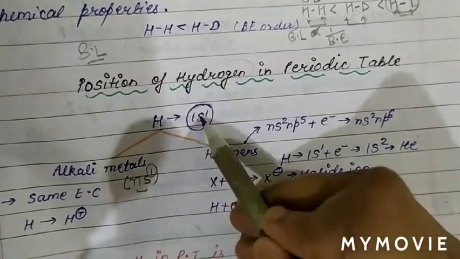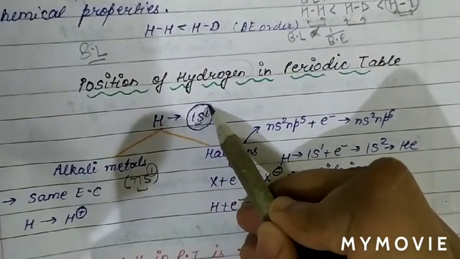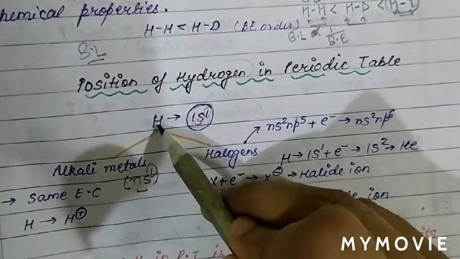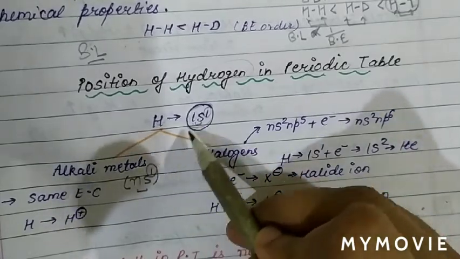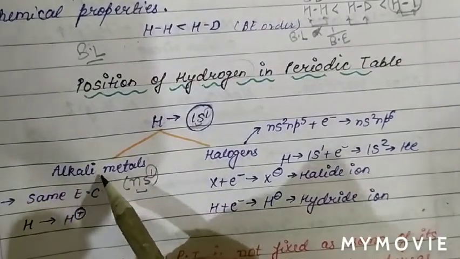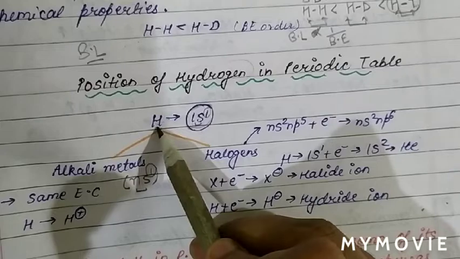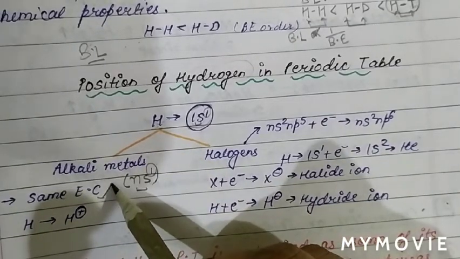Also in the case of hydrogen, the valence shell is 1s, and only one electron is present. Therefore there is resemblance in the property of hydrogen and alkali metal. So the first resemblance is the electronic configuration; they have the same electronic configuration.